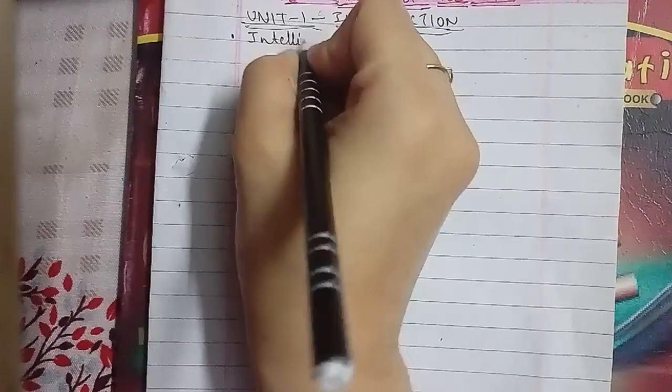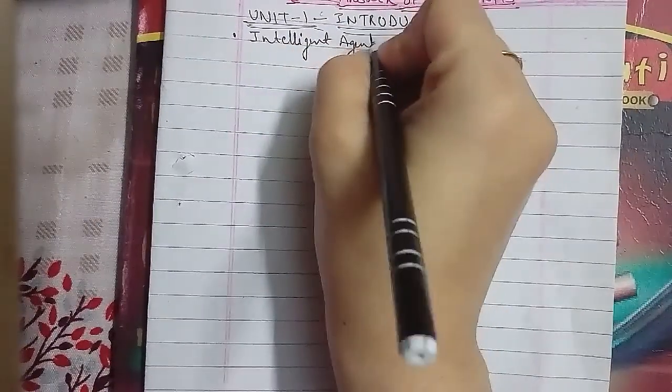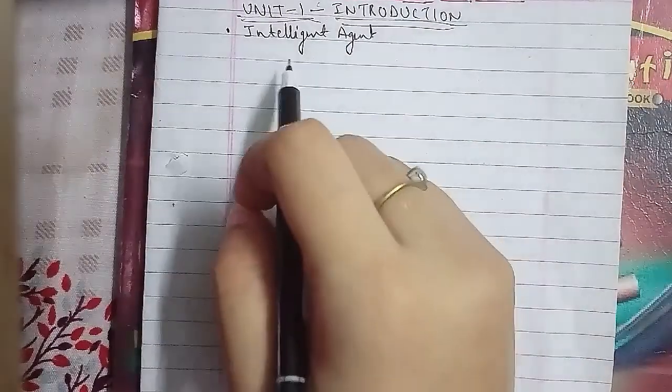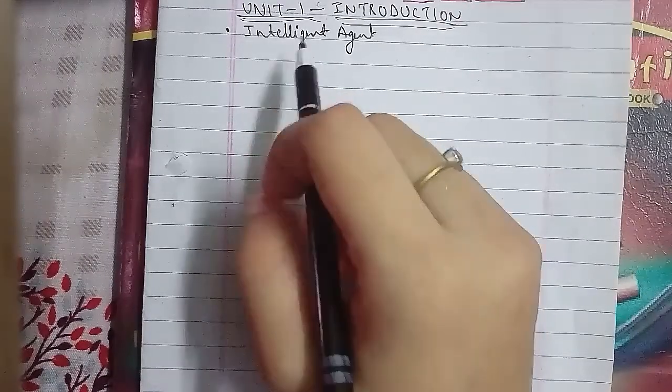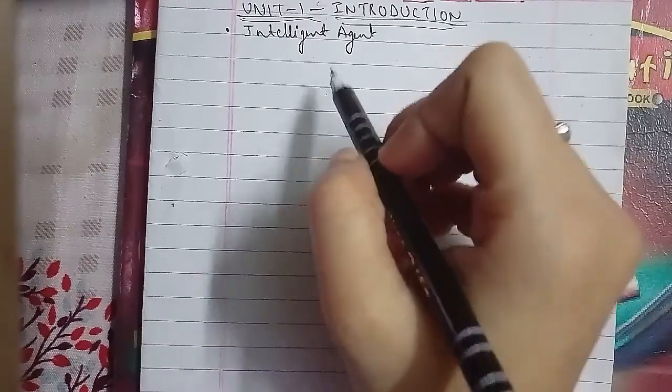An intelligent agent is an autonomous entity which acts upon an environment using sensors and actuators for achieving a goal. An intelligent agent may learn from the environment to achieve its goals as well. That has been asked for 2 marks in 15 and 16.